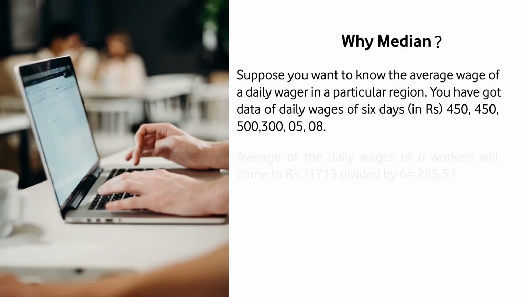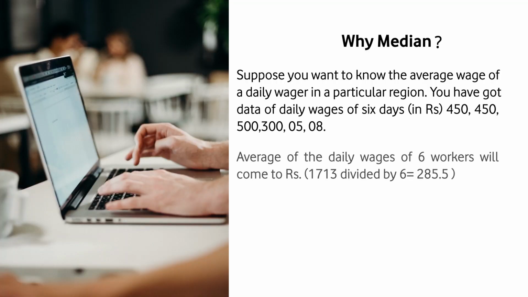So, what is the impact of an outlier? In this example, if you want to take out the average of the daily wages of a particular worker, the average will come out to rupees 285.5. How do we calculate average? We add up all the values: rupees 450, rupees 450 again, rupees 500, rupees 300, rupees 5 and rupees 8, which comes to 1713, and then divide by the number of observations. In this case it is 6 days. So, 1713 divided by 6 comes to rupees 285.5.